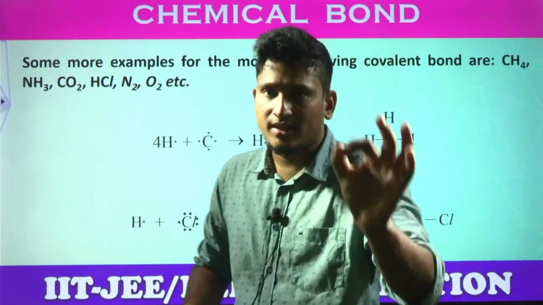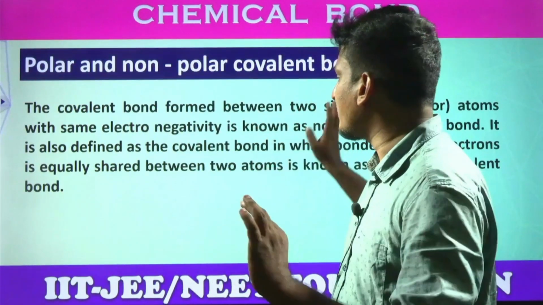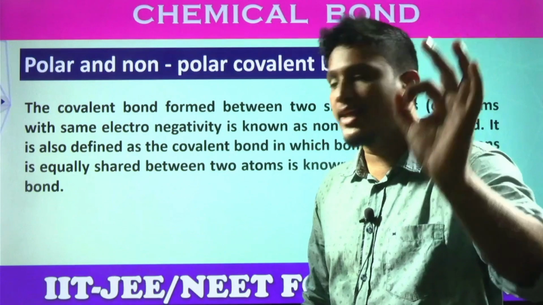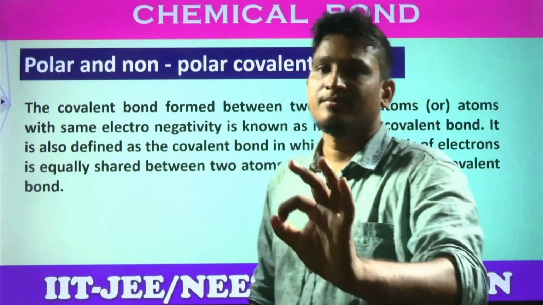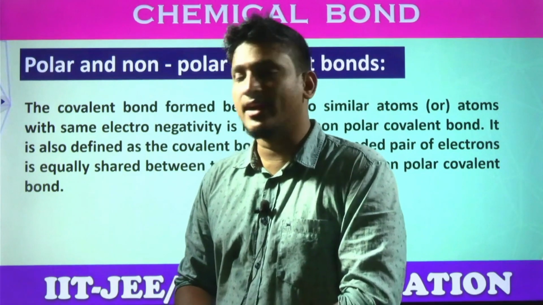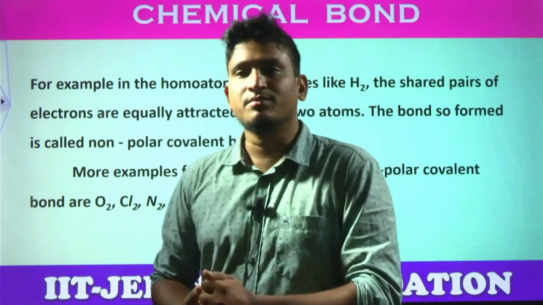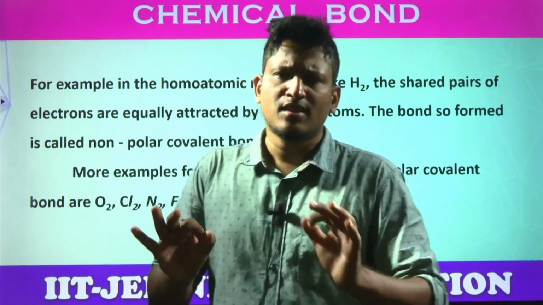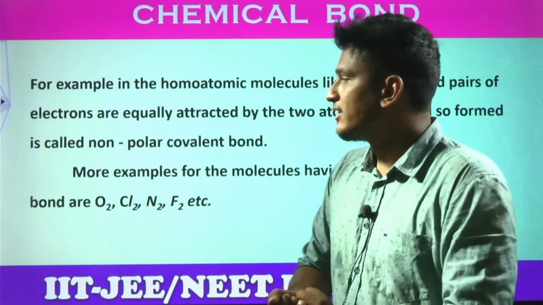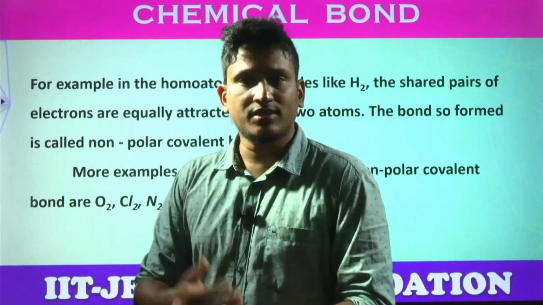And having these partial positive and negative charges is defined as a polar covalent compound. What is the name, students? Polarity. Partial positive and negative charge is called polarity. Then what is a non-polar covalent compound? Non-polar covalent compound means these partial positive and negative charges do not exist. For which type of molecules do they not exist? You know, for the molecules which are made up of the same elements. For example, the hydrogen gas example we discussed.